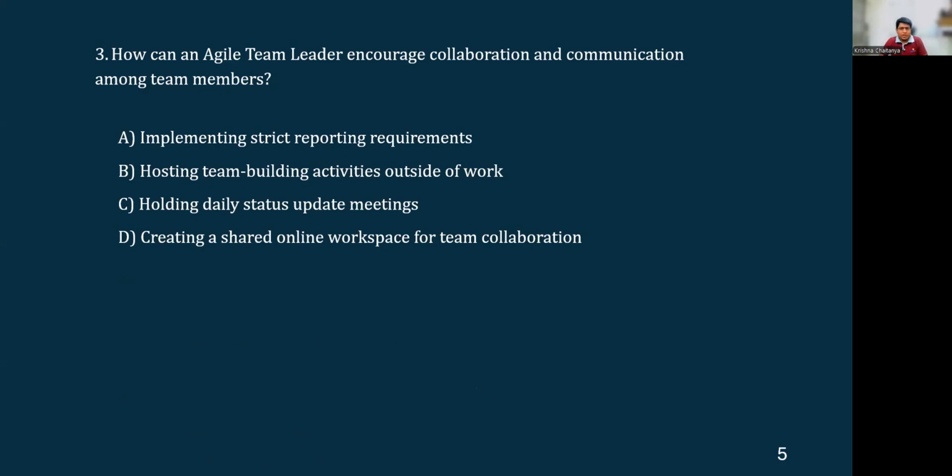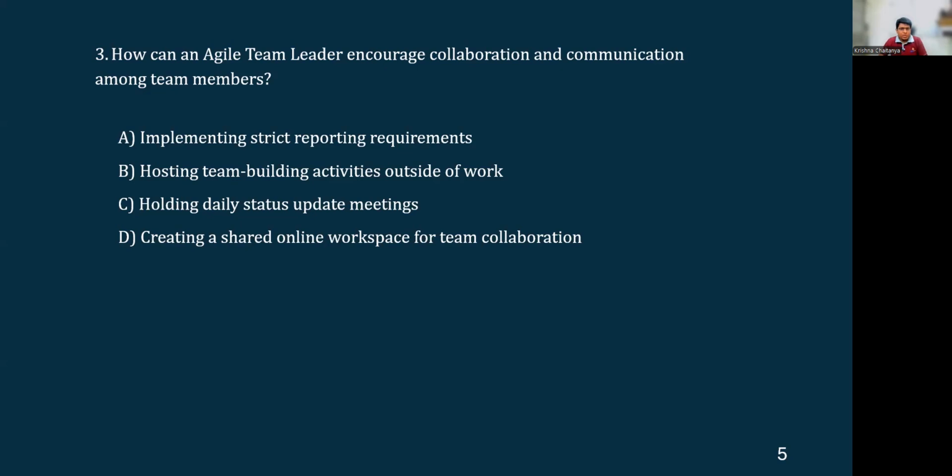This is talking about reporting. So how can reporting encourage the team's collaboration and communication? That's like imposing strict timelines or strict activities that they're supposed to deliver, but that does not foster collaboration and communication among the team members. So that's an incorrect approach. That's not the right option.